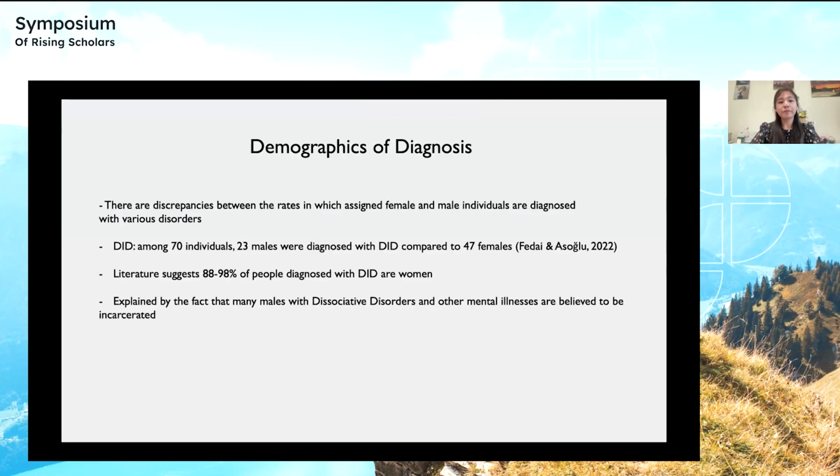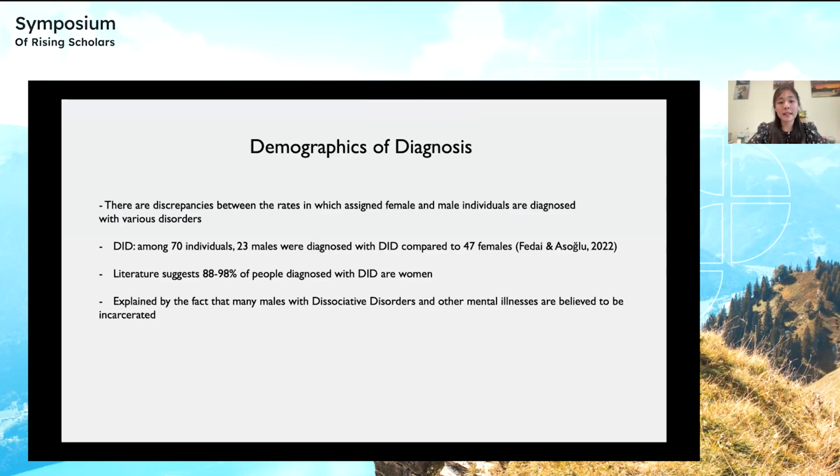This may be explained by the fact that many males with dissociative disorders, or DDs, and other mental illnesses are believed to be incarcerated. This number is significant because it heavily skews the data into suggesting that there are more females with DID compared to males.